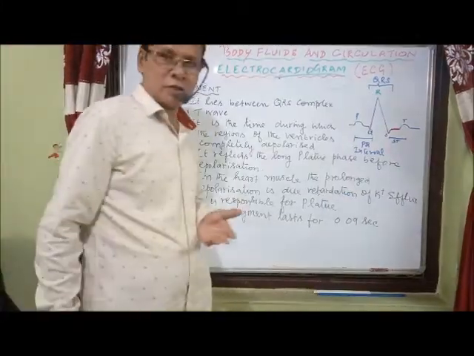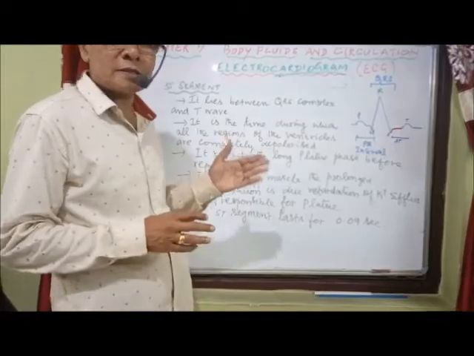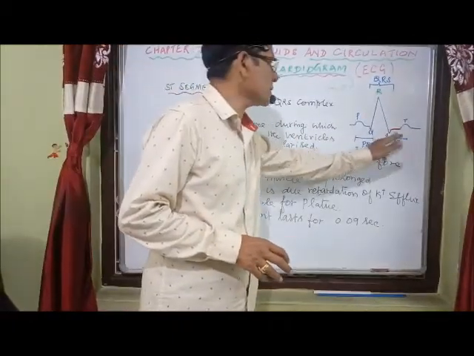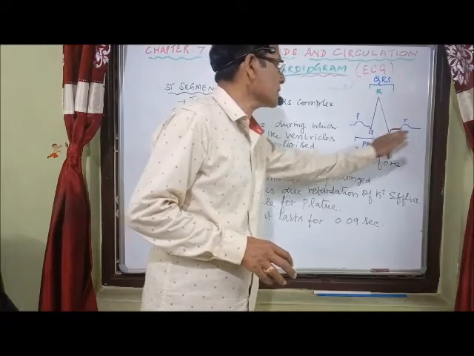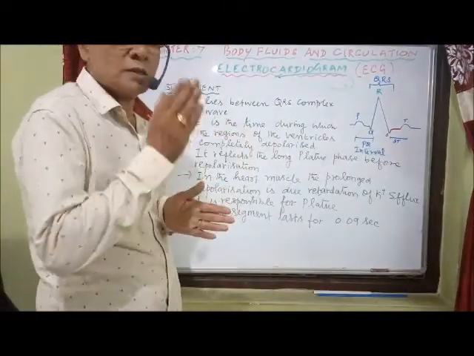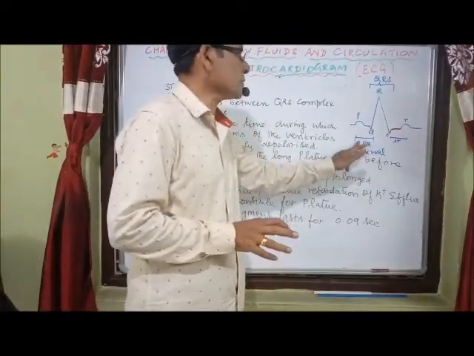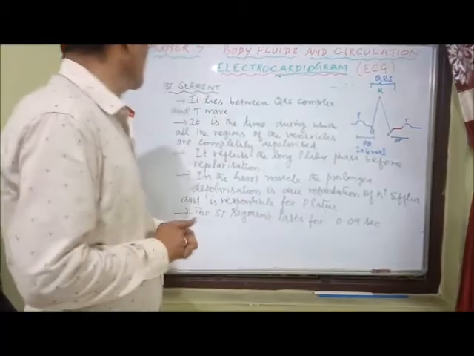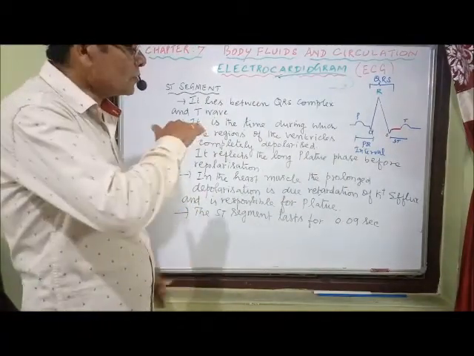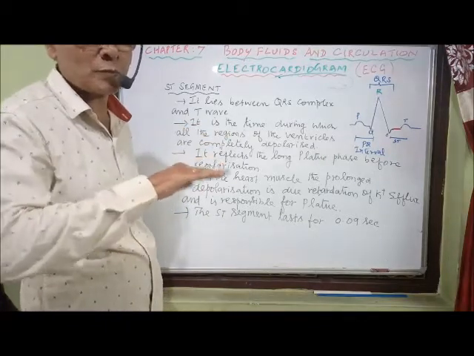Now the next stage is the ST segment. Normally this ST segment lies between the QRS complex and the T wave, from the end of the S wave to the beginning of the T. That is called the ST segment. We have the PR interval, and this is the ST segment. Now, what is happening during that period? It is in the form of a plateau. Plateau means a horizontal line.